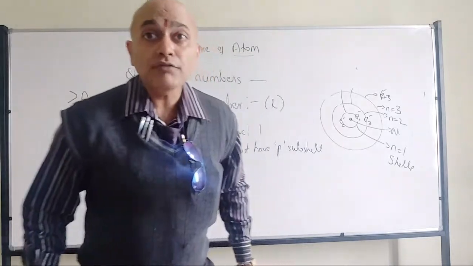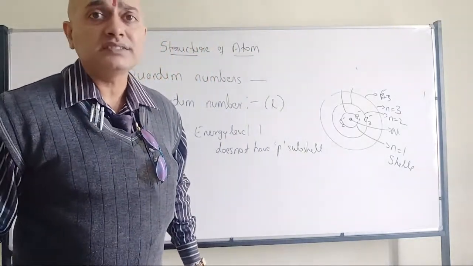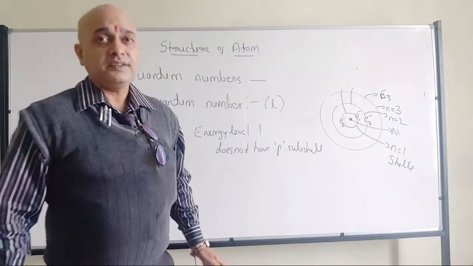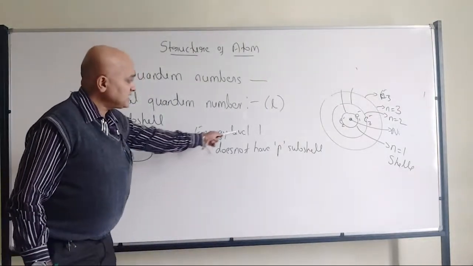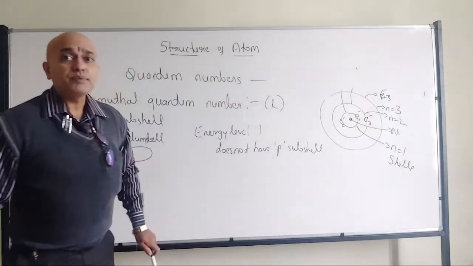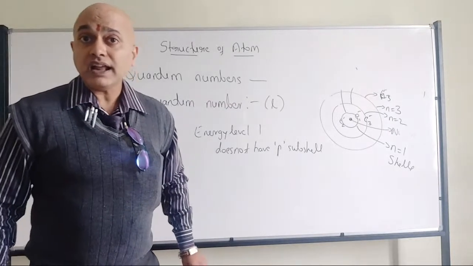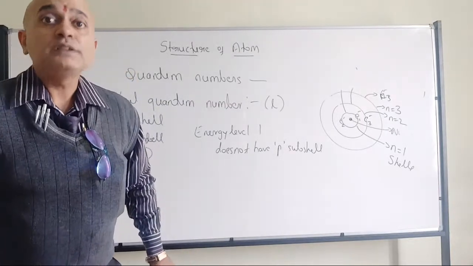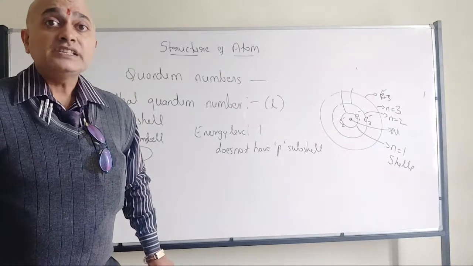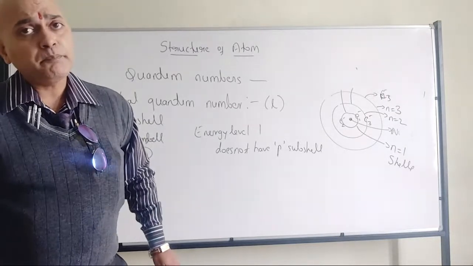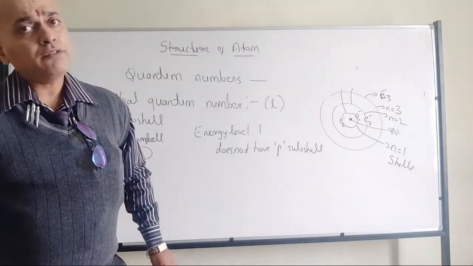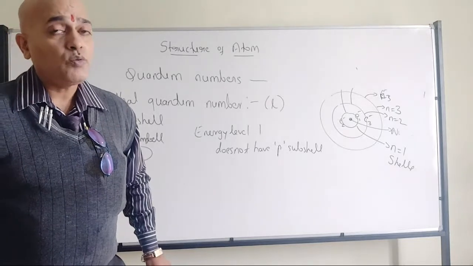That one you have to remember, and I will give the reason. So don't ever write 1P, which is absolutely wrong. You can write 2P, 3P, 4P, 5P, whatever it is, but not 1P.